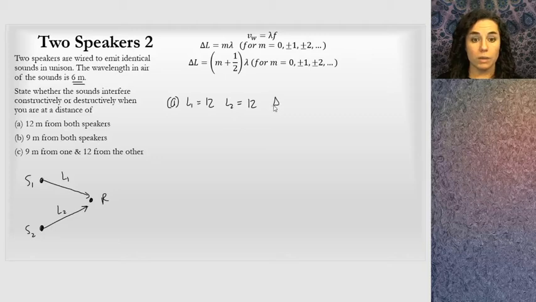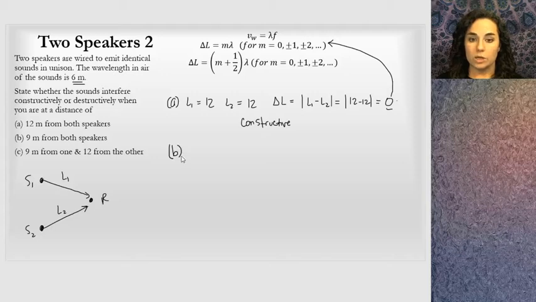And when I calculate the path length difference, I'm going to take the absolute value of the difference of those. So I get 12 minus 12, which is 0. So I have an integer 0 value. There's no wavelength shift. And what we know is that when there's no wavelength shift, I get perfectly constructive interference. So for part A, this is constructive.